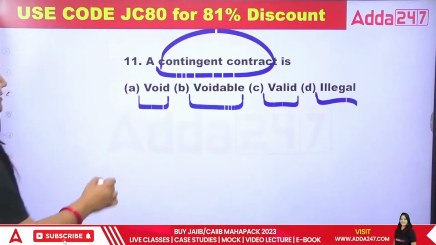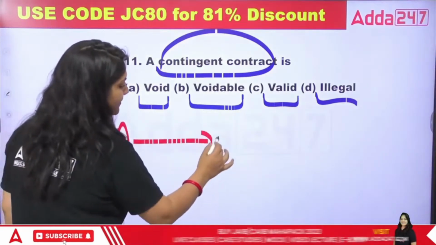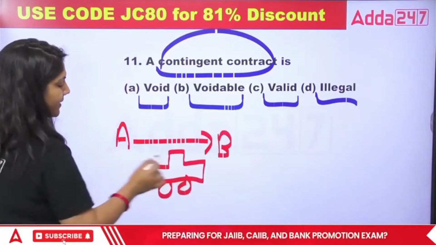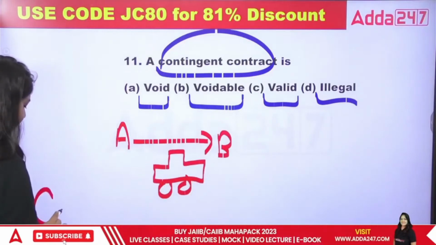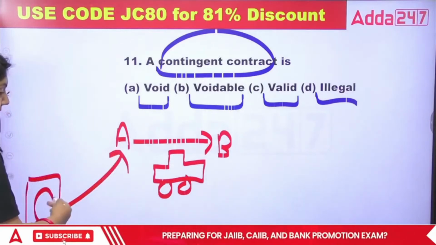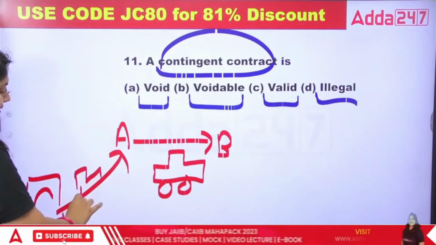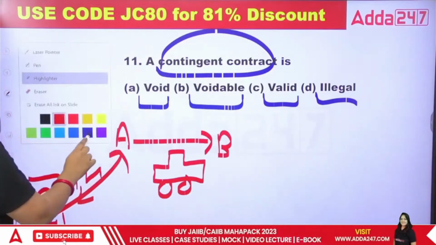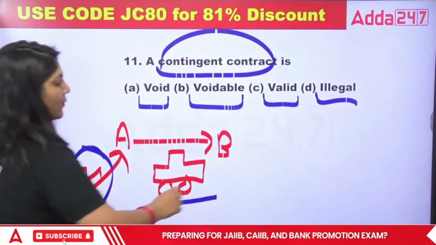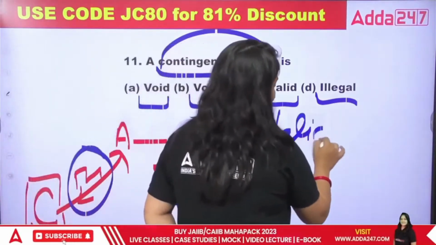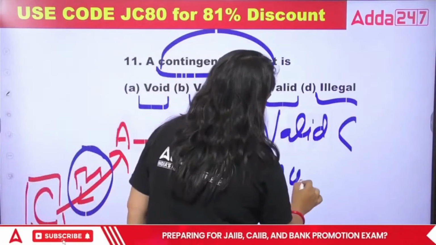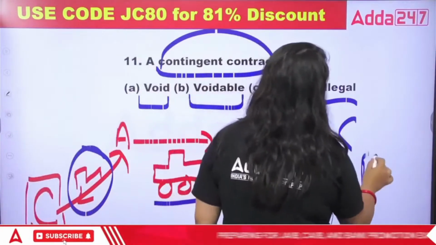A contingent contract is basically, A says to B that I will give you my car when my new car comes from person C, and C has not given any idea when he is delivering the new car to A. So guys, you can say that this contract depends on this. So the valid contract between A and B depends upon an uncertain future event.